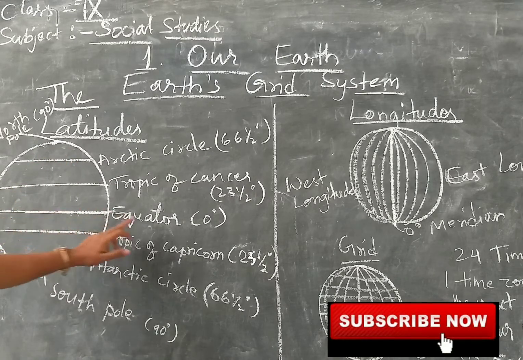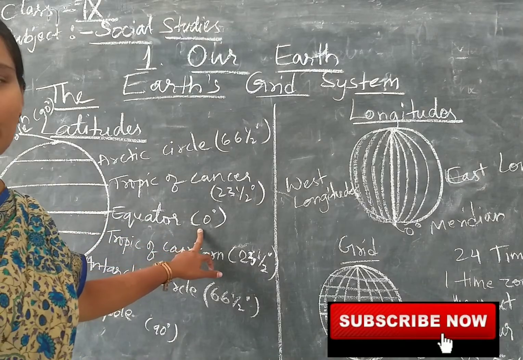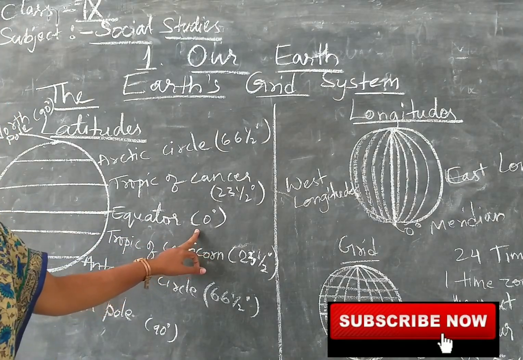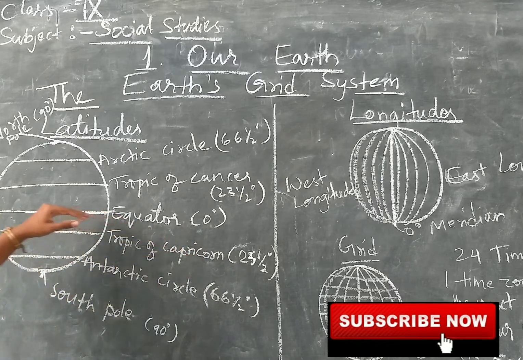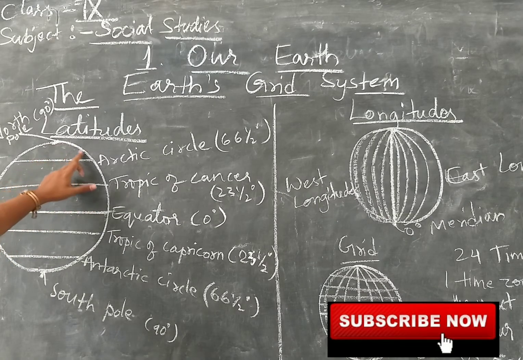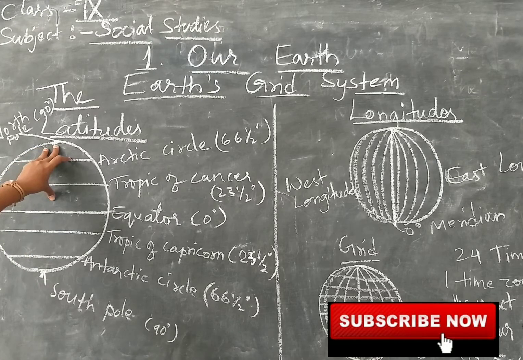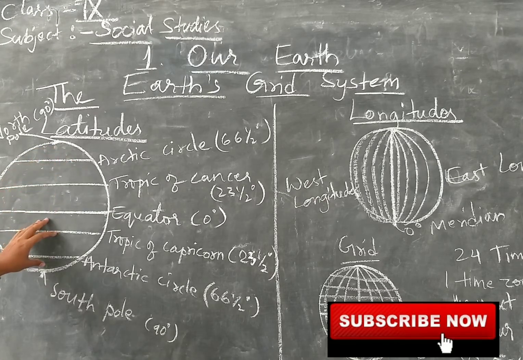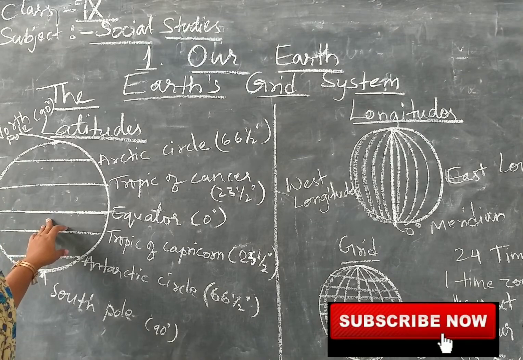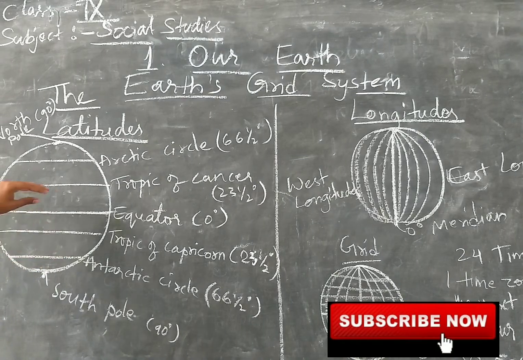So the equator is named as 0 degree latitude. This is the largest among all the other latitudes. As you go up and down from the equator, the size of the latitudes decreases. Because of the curvature of the earth, you find the lines decreasing slowly. So there are altogether 90 latitudes in the northern hemisphere and 90 latitudes in the southern hemisphere, right children?